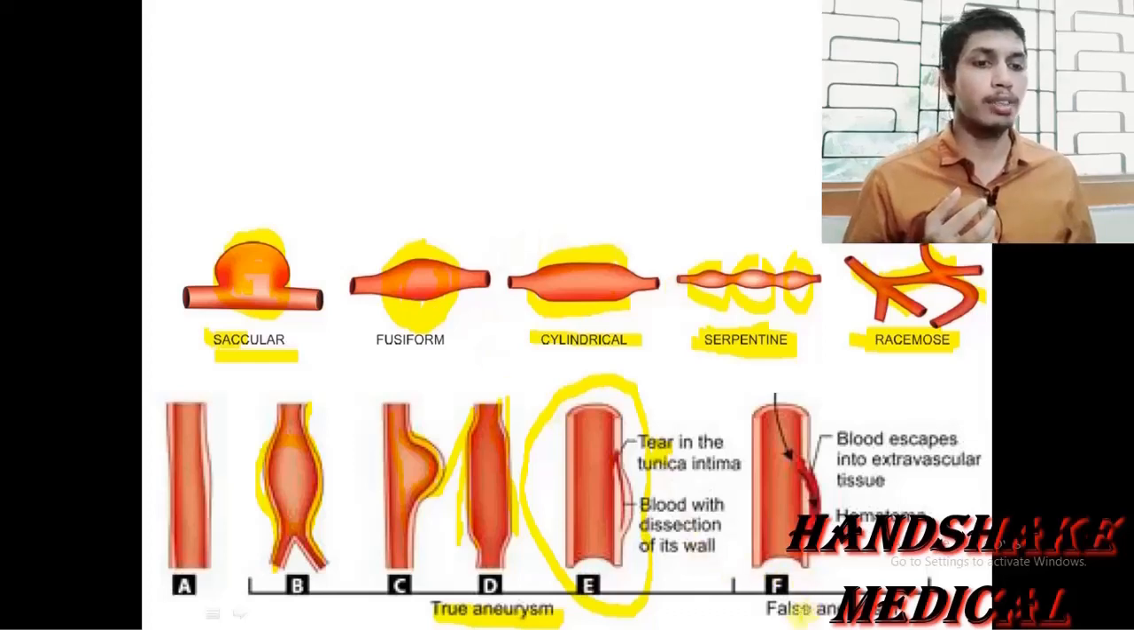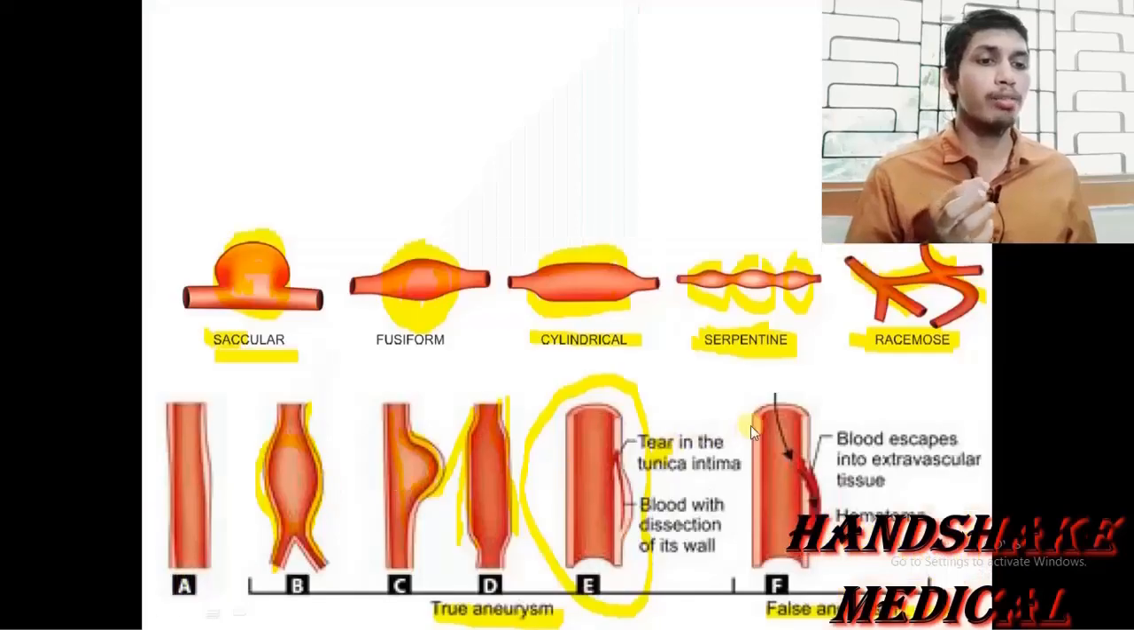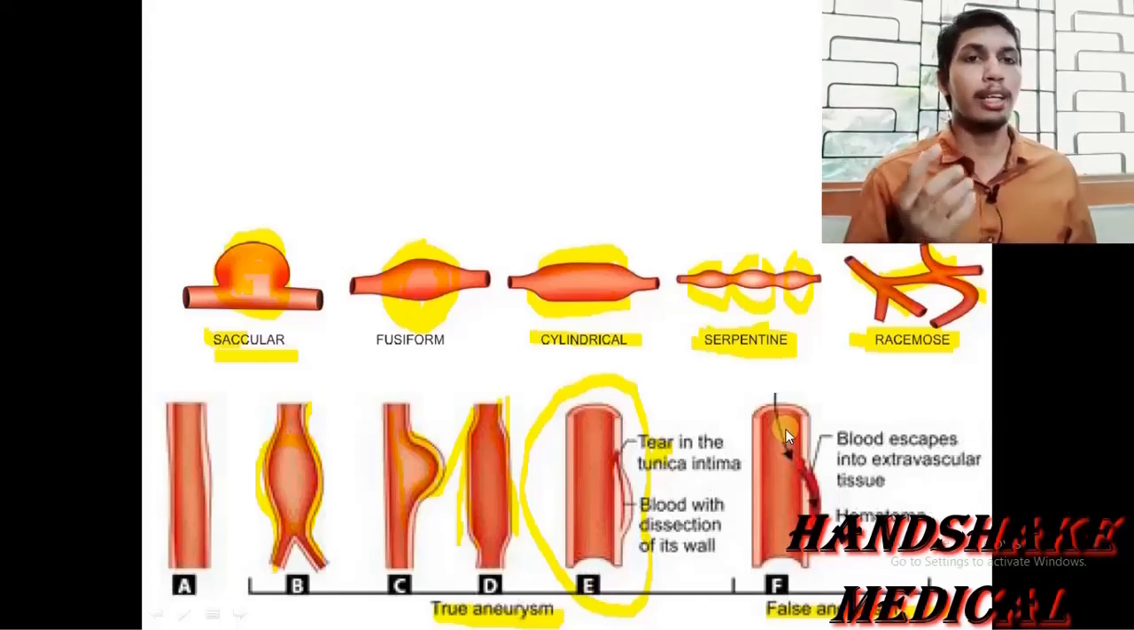And this one is the false aneurysm. We have discussed it in the aneurysm on the basis of the type of the affected vessel wall. So in false aneurysm, there is a breach in the tunica intima and the tunica media both, and the blood reaches to the perivascular space, that is the space around the blood vessel, that is known as the perivascular space. But this perivascular space is limited.